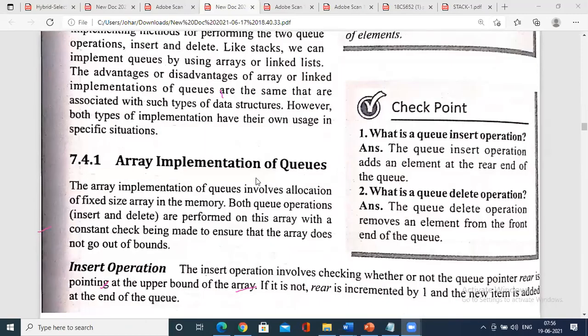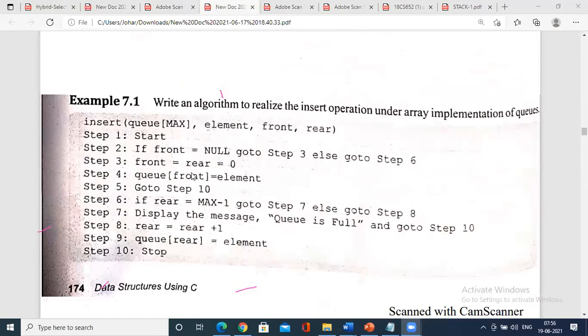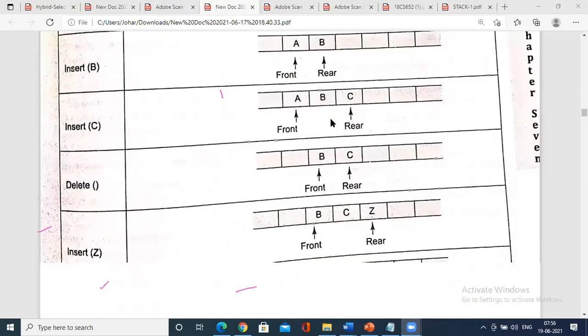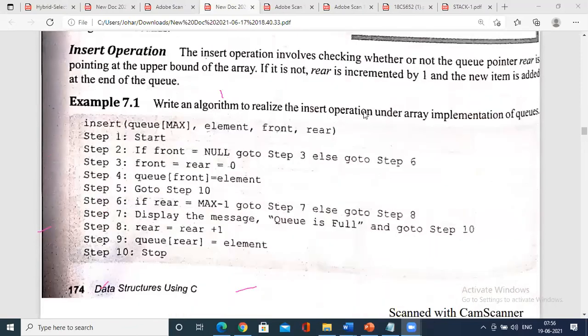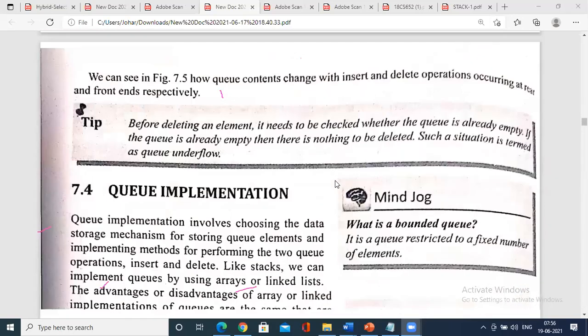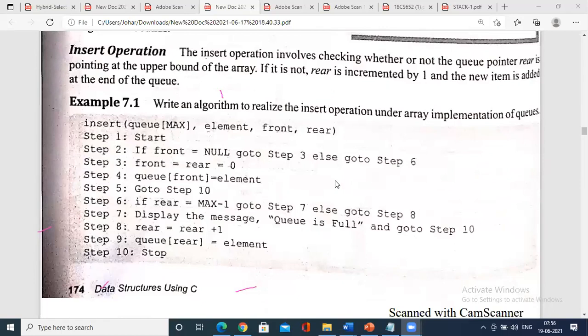Before we go to the array implementation of a queue, very simple, we have an algorithm. Try to understand what the queue is, what front and rear are, what first in first out is, and make a comparison. So initialize front and rear equal to 0 initially. If nothing is there, no one is there in the queue, so we initialize front and rear equal to 0. If you follow this diagram, you will find it easy. I'll show you one more animation for a queue so that you find it easy.